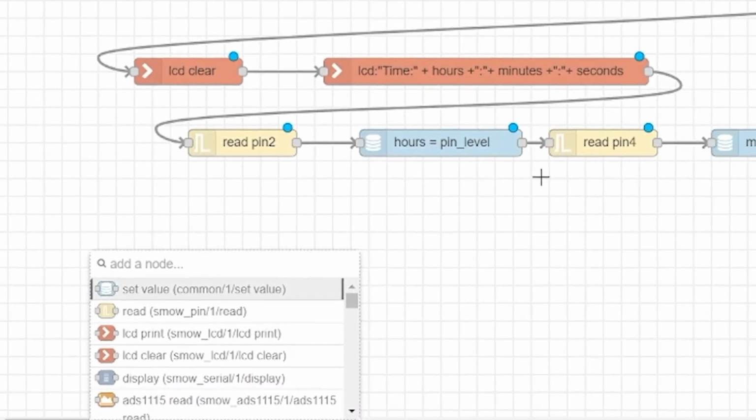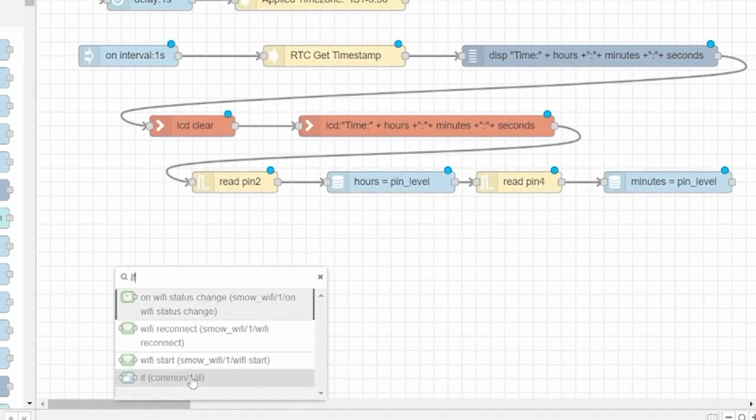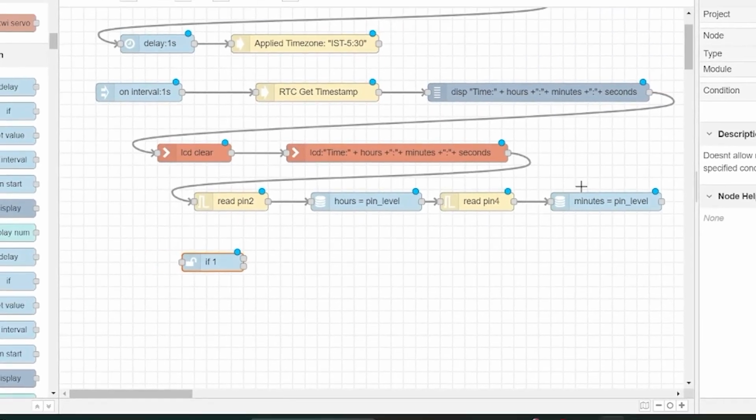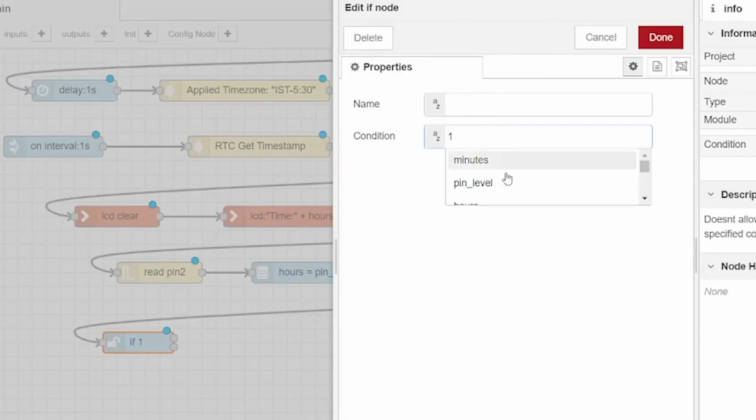So the next node we will select is if node. Double tap on if node. Then we will give the condition hours equal to 14. It's 2 p.m. We are setting the time. You can change it later.